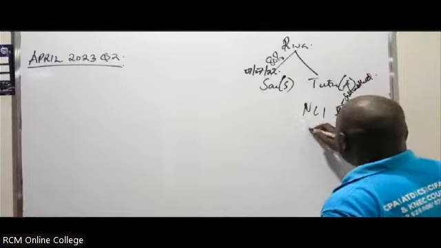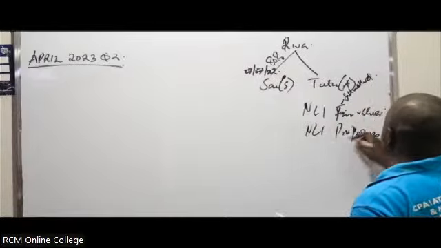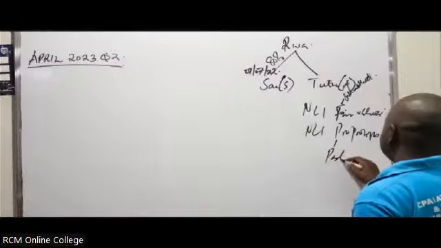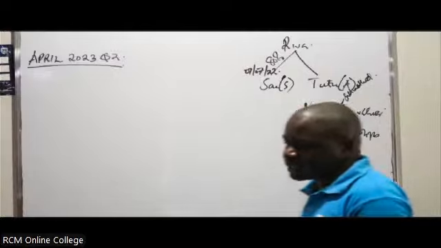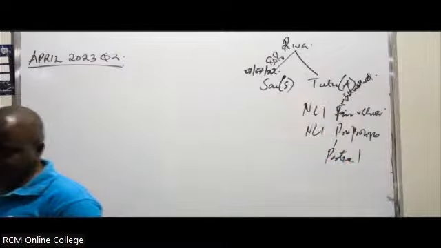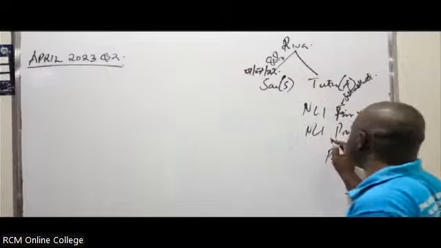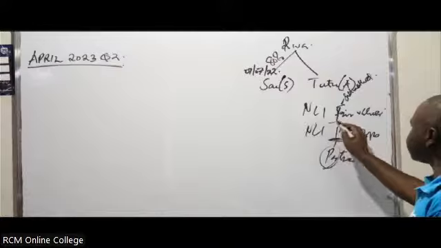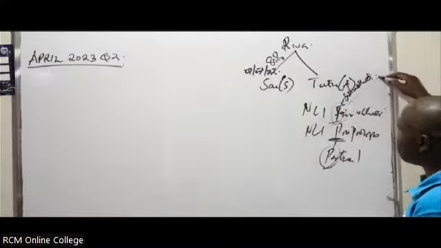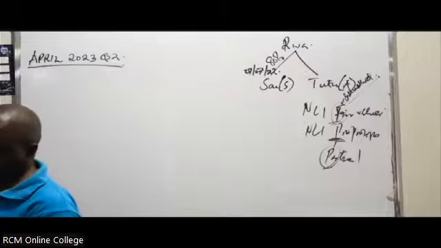If NCI has been measured at the proportionate share, you use the partial method to calculate goodwill. So the examiner uses that language, proportionate: P, proportionate, you use the partial method. When you hear the NCI is measured at fair value, you use the full method to calculate goodwill. That is what that statement is informing us.